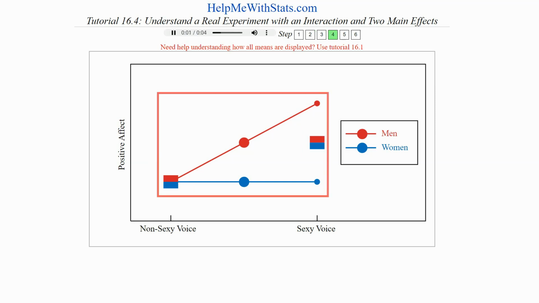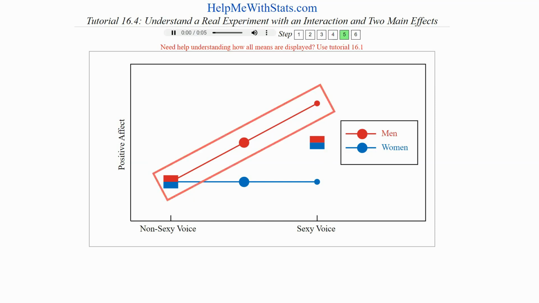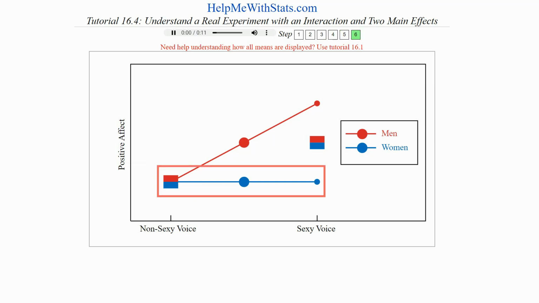There is also an interaction because the lines are not parallel. For men, the sexy voice created more positive affect than the non-sexy voice. For women, the sexy voice produces no increase in positive affect compared to the non-sexy voice. Women are not affected by the sexiness of the voice.